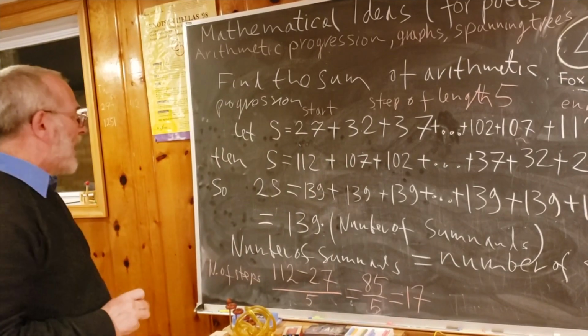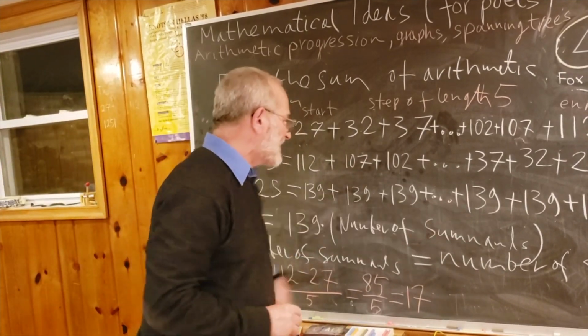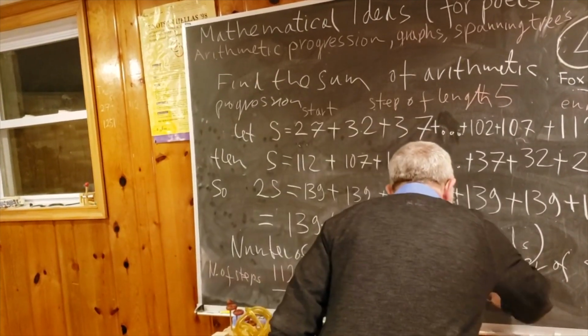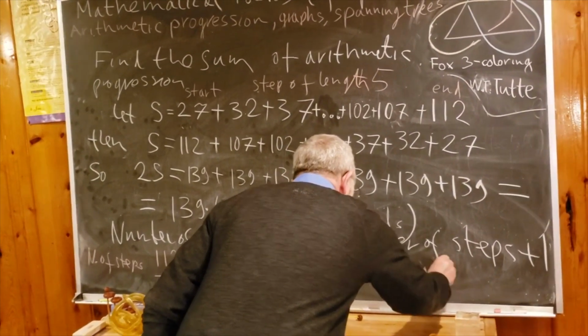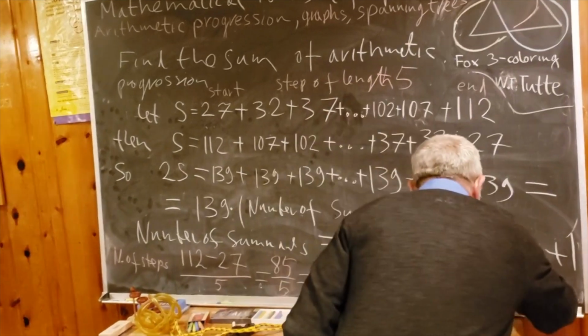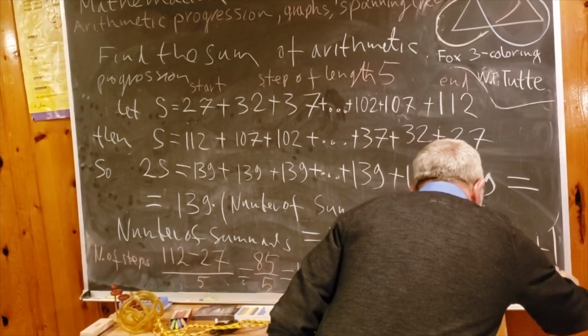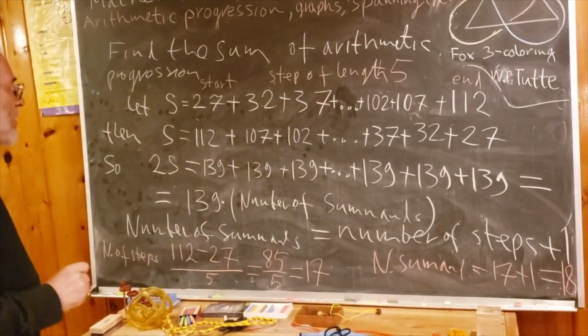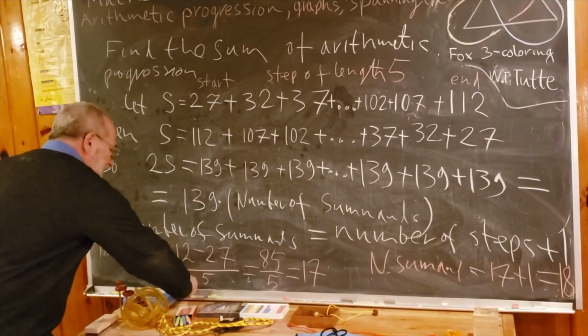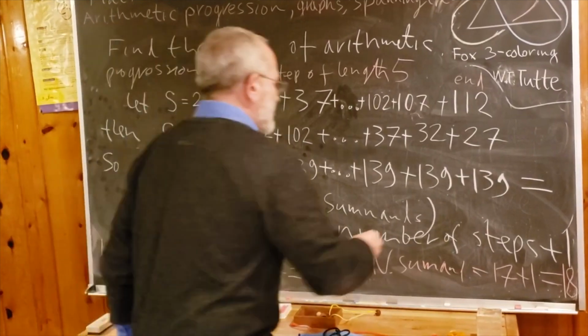17. But the number of summands is the number of steps plus 1. So the number of summands is equal to 17 plus 1, which is 18. So we found the number of summands. We can finish this calculation. I will do it here, but it's just a small calculation.